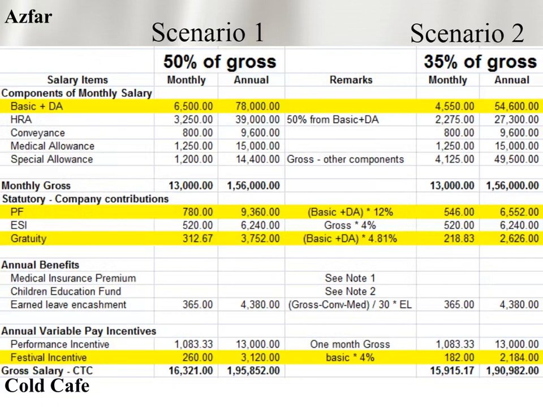Here the biggest difference has been highlighted. The only thing they changed is the basic percentage, from 50 to 35. Because of this, our PF, gratuity and festival incentives are all affected. So each and every individual employee should concentrate on how much percentage of our salary we are getting as basic plus Dearness Allowance. If basic plus Dearness Allowance is reduced, all your further compensation and benefits will get reduced.